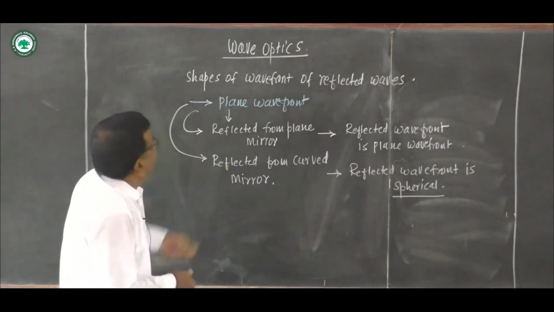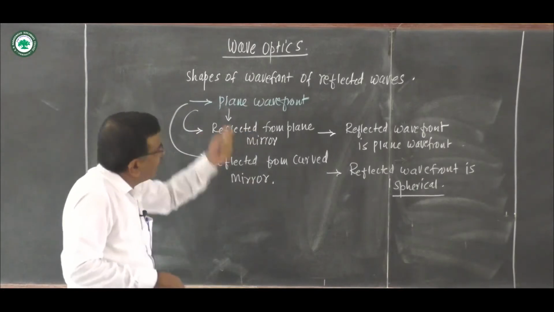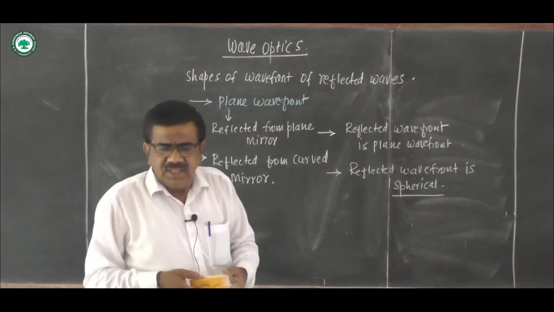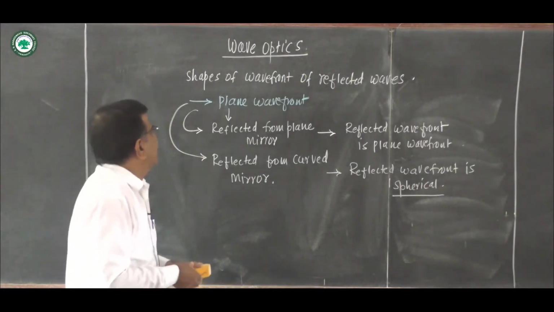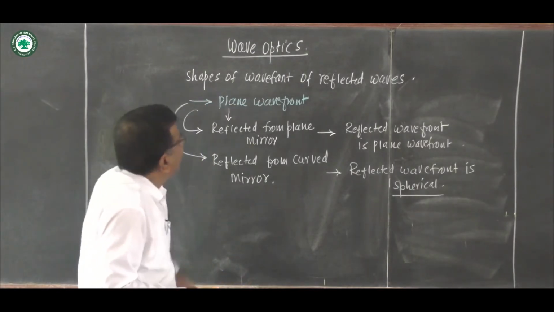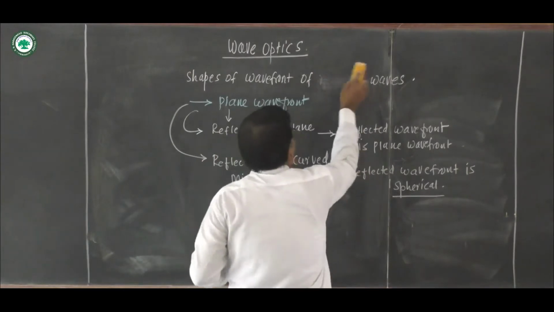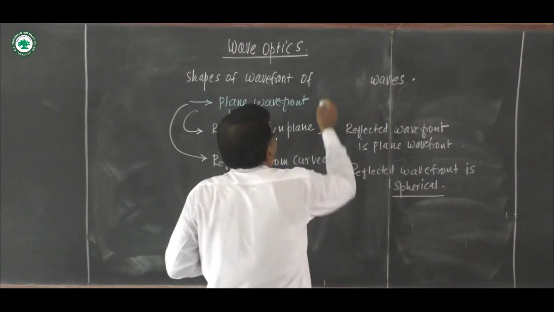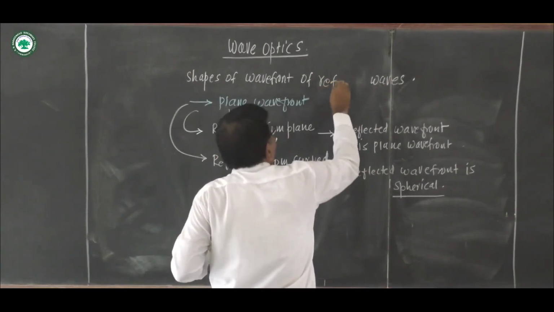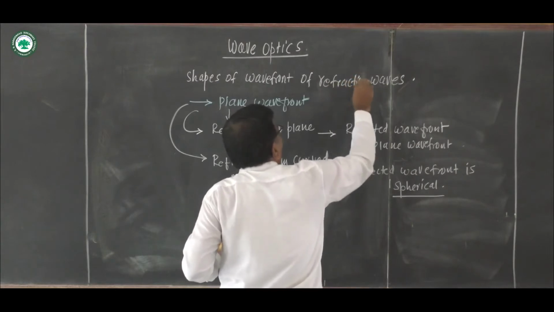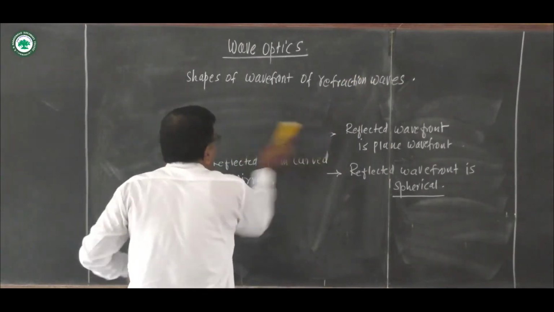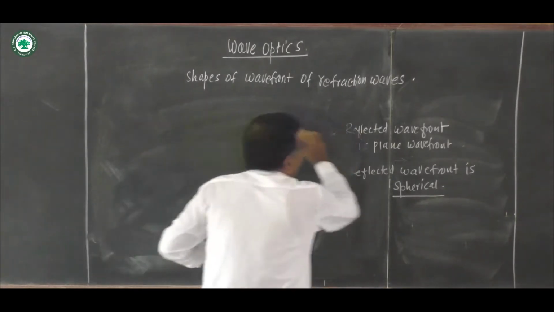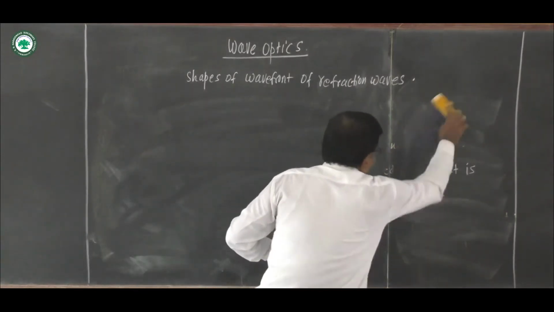Similarly, we see shapes of wavefront of refracted waves, or refraction from the plane surface. You know the phenomenon of refraction. Change in the direction of light when it passes from one transparent medium to another, we call it refraction.